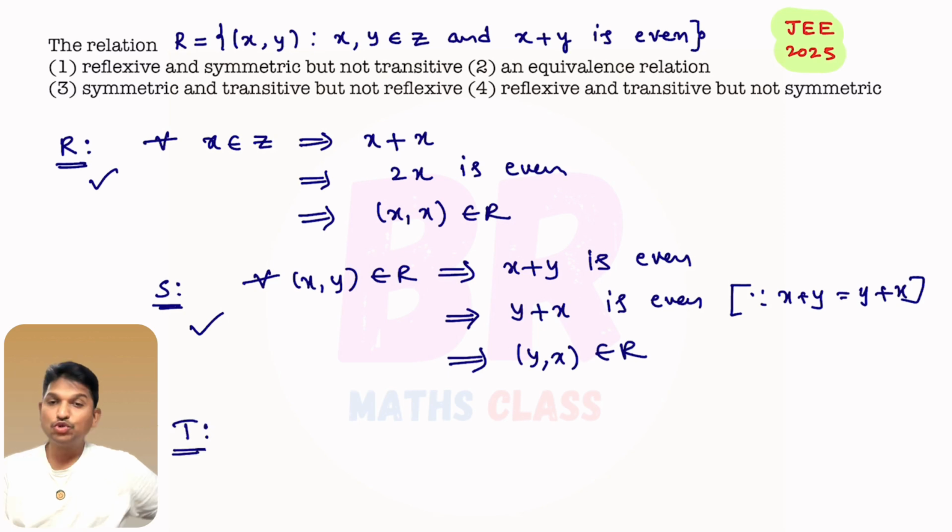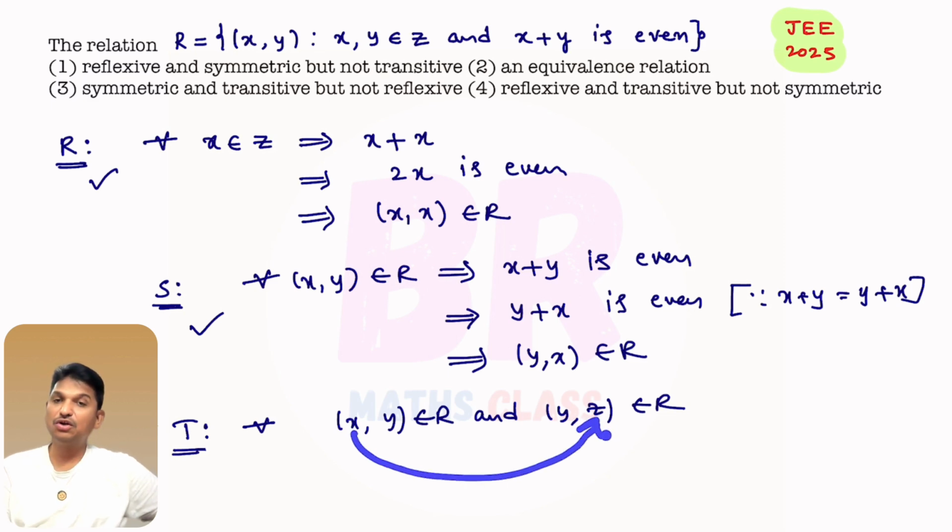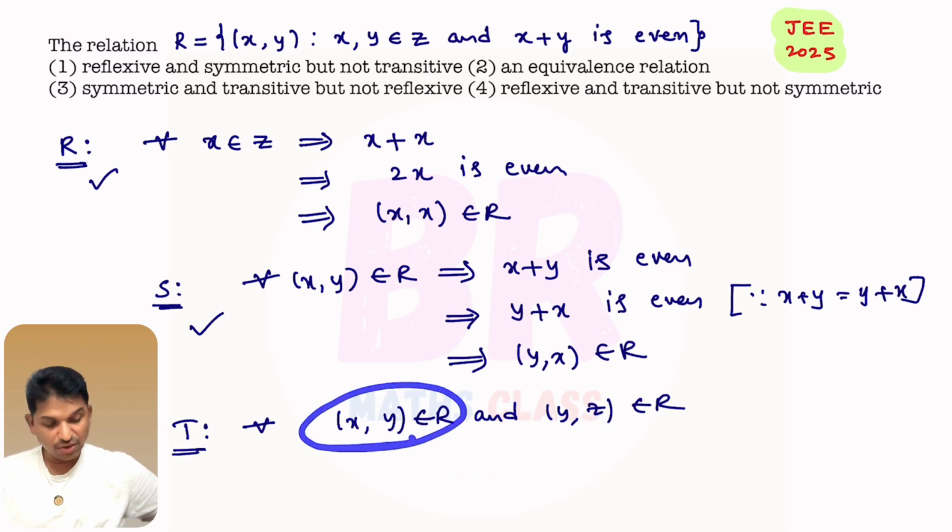Now transitive. To check transitive, what we'll do, we'll take any (x, y) belongs to R and (y, z) belongs to R. Now I'll check whether (x, z) belongs to this relation or not. When (x, z) belongs to R, if x plus z is even, right? If x plus z is even, I can say (x, z) belongs to R. As I have (x, y) belongs to R, from this I can write that x plus y is even.